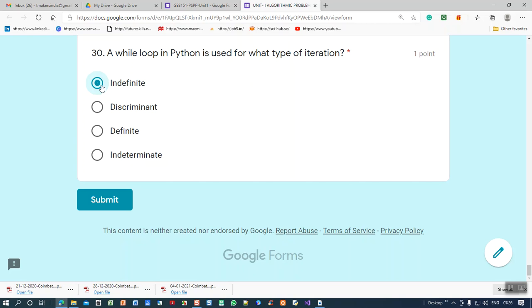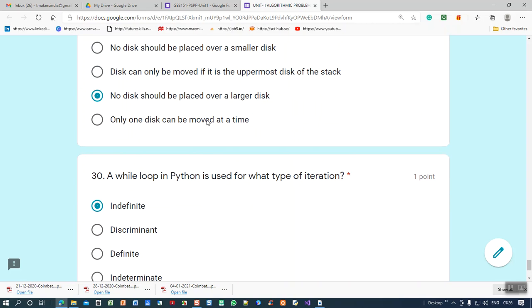It depends upon satisfying the condition. So we cannot declare it definite. So indefinite iterations. Like this, different MCQ questions you can expect.